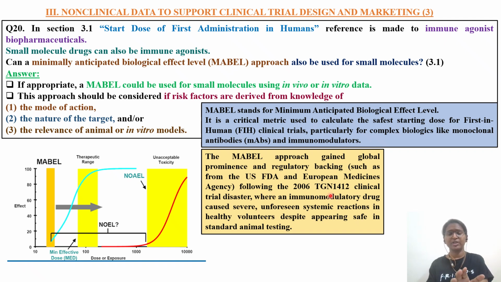Then we will convert it into HED, that is human equivalent dose. That will be given to the first human in the case of a phase 1 trial. But what has happened here is that for the dose which was selected based on this monkey study, they first started the trial with 6 patients, and all